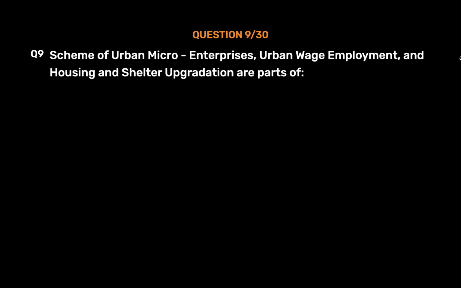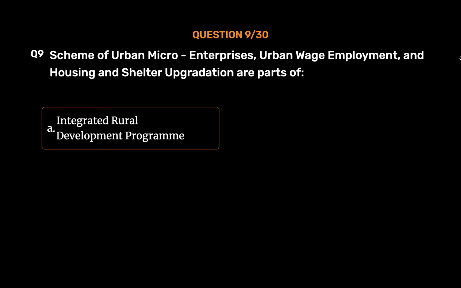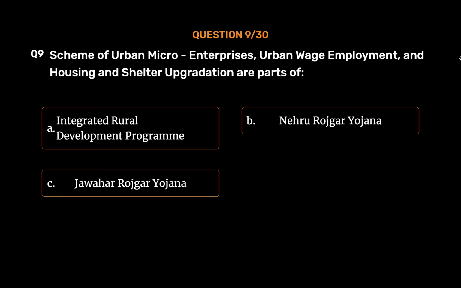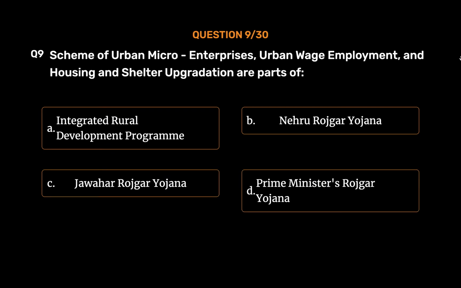Question number 9. Schemes of urban micro-enterprises, urban wage employment, and housing and shelter upgradation are parts of Option A, Integrated Rural Development Program. Option B, Nehru Rozgar Yojana. Option C, Jawahar Rozgar Yojana. Option D, Prime Minister's Rozgar Yojana. The correct answer is Option B.